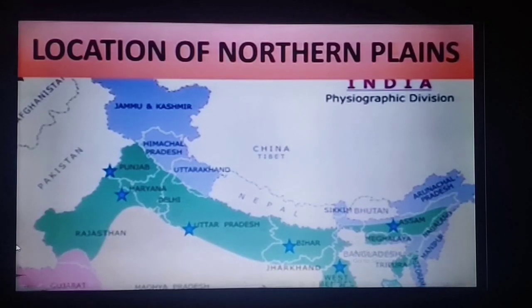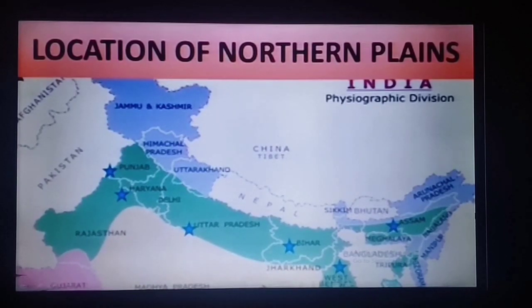Which are the main states located in the northern plain area? The stars show the states located in the northern plain area: some part of Rajasthan, Punjab, Haryana, Delhi, Uttar Pradesh, Bihar, West Bengal, some part of Meghalaya, Assam, and some part of Tripura are also covered by the northern plains.